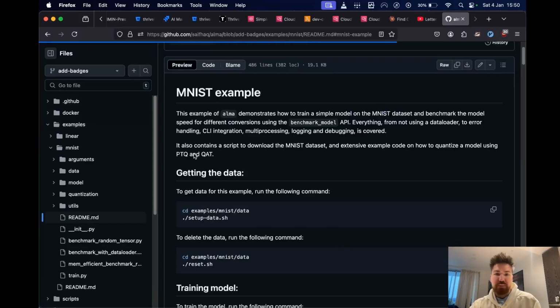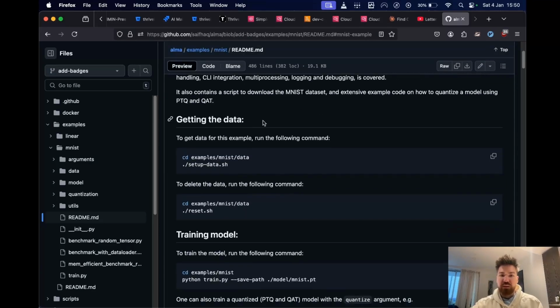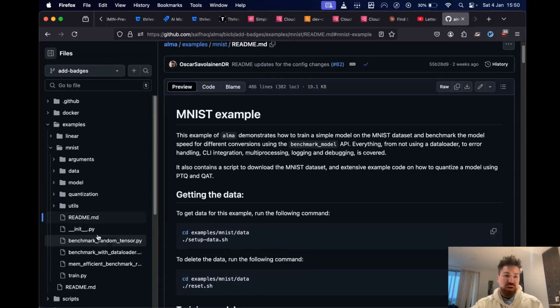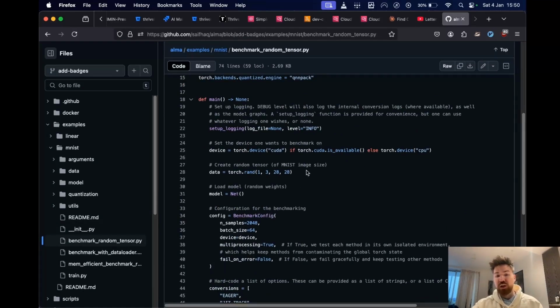For now, I'm going to look at the MNIST just because this is the most complete README and a lot of the documentation lives here. But before I do that, I'll say that there's these 3 different scripts in this MNIST example. There's benchmark with random tensor, which instead of the thing I mentioned earlier, you don't need a data loader, you can just initialize a data tensor and just use that.